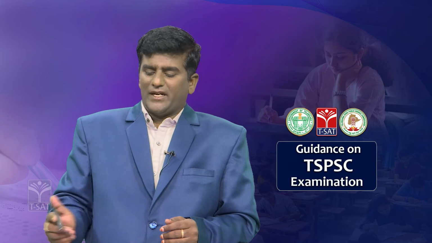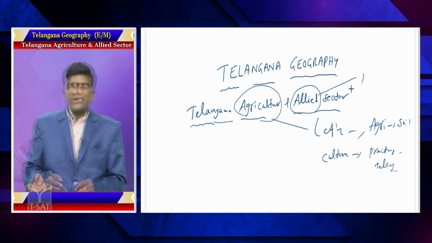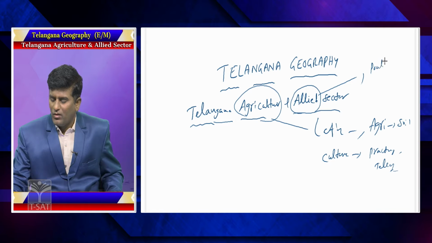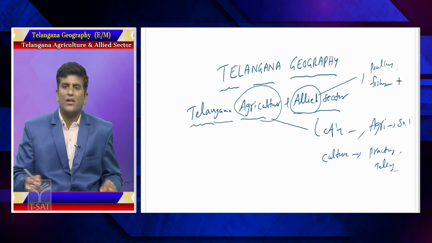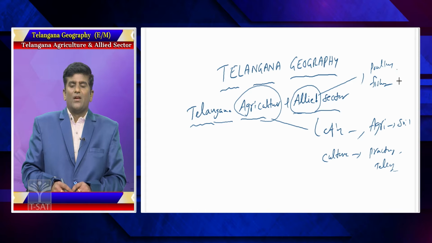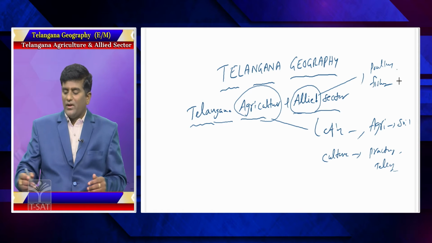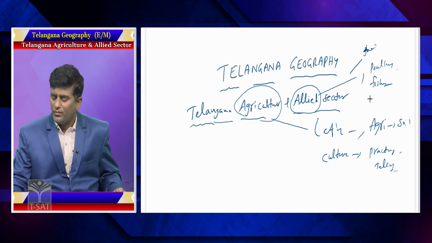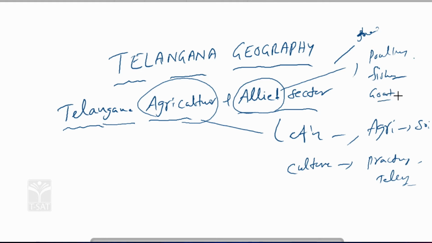Again, what do you mean by allied sector? It is related to agriculture. Simply say poultry, fisheries, animal related, like sheep, goat. It is allied, related to agriculture. Agriculture and allied sector, these two words are very important, for India as well as Telangana state.